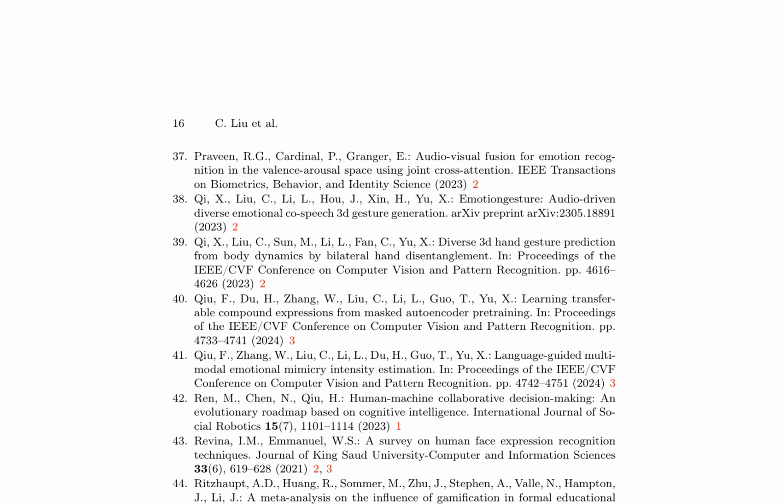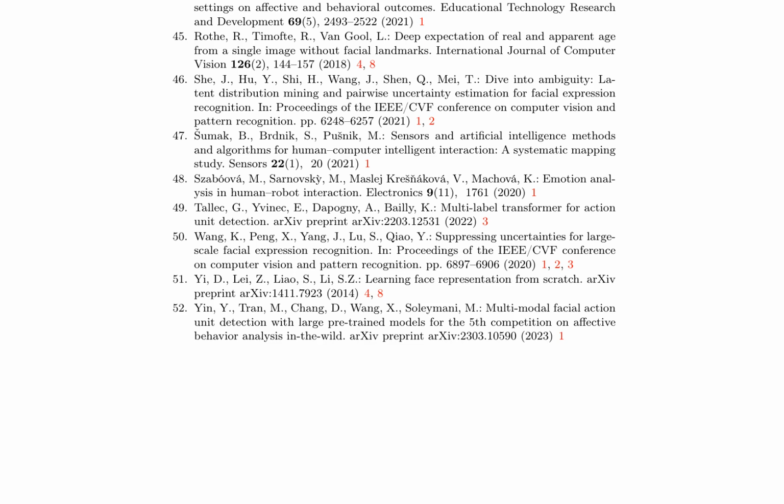Several studies have explored the role of audio-visual fusion for emotion recognition. For instance, Praveen et al. utilized joint cross-attention to combine audio and visual cues for improved valence-arousal estimation. Similarly, Liu et al. demonstrated the effectiveness of bootstrapping audio-visual segmentation by integrating foundation knowledge.